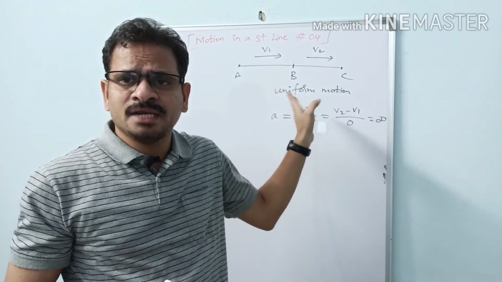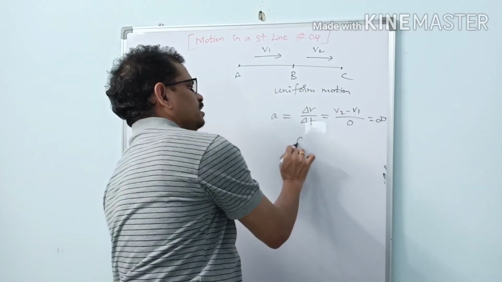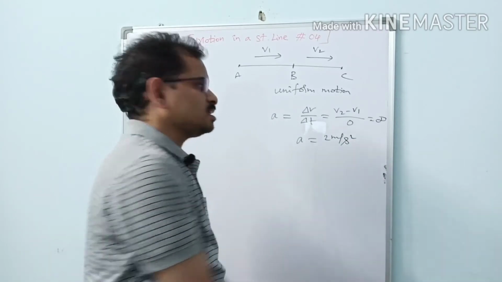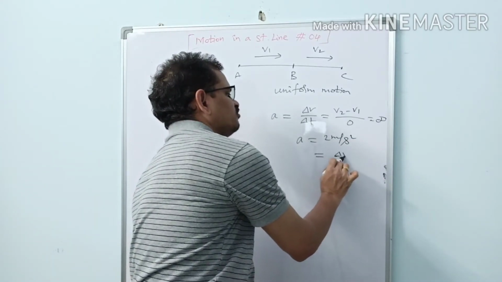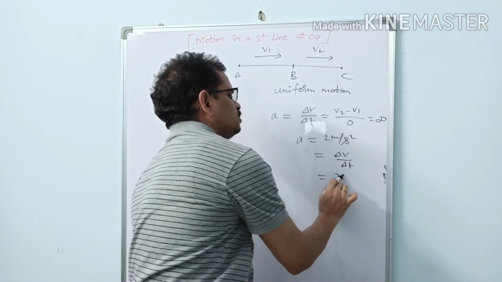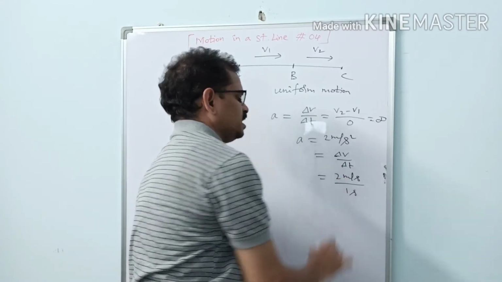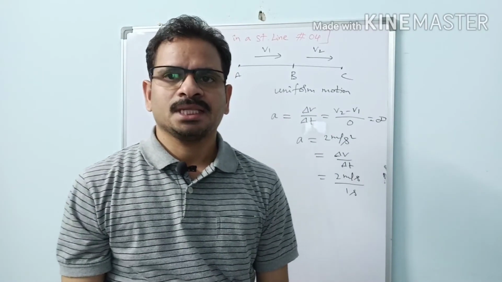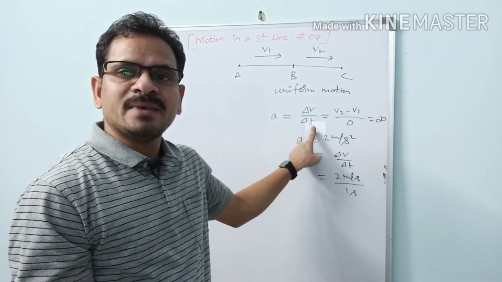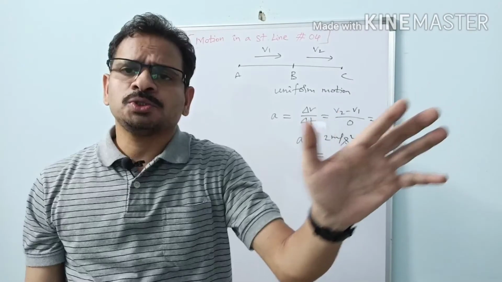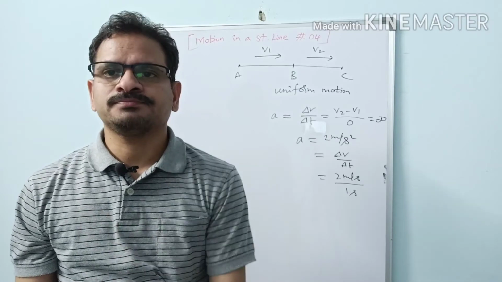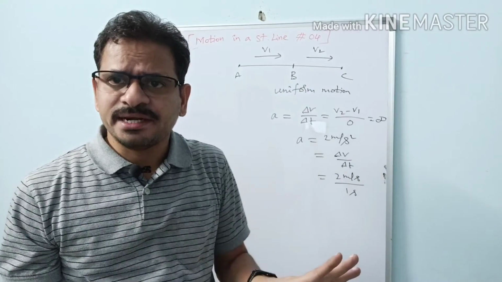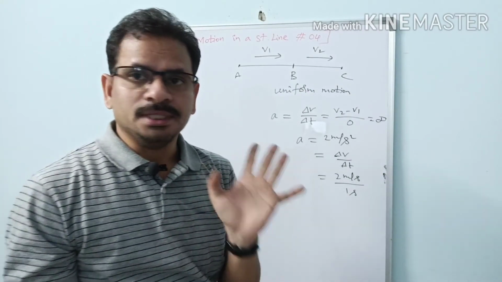In the previous example I gave acceleration a equal to 2 meter per second square. So what does it mean here? Delta v by delta t is equal to 2 meter per second by 1 second. 1 second is a sufficiently large time interval. Okay. So here the time interval, you can imagine it is almost 0.0000 and so on. It's very close to 0. So we cannot define acceleration in this case. So this is not accelerated motion. This is uniform motion only.